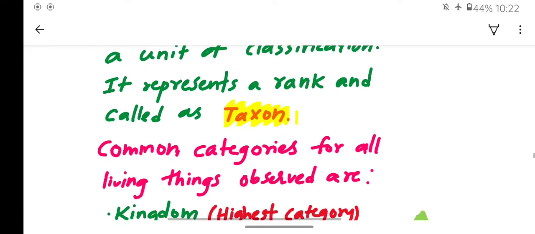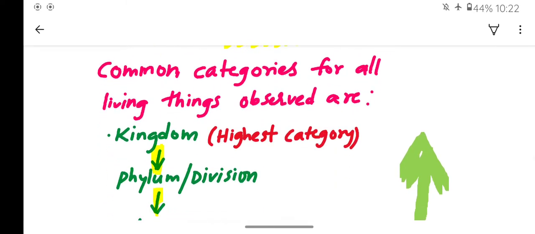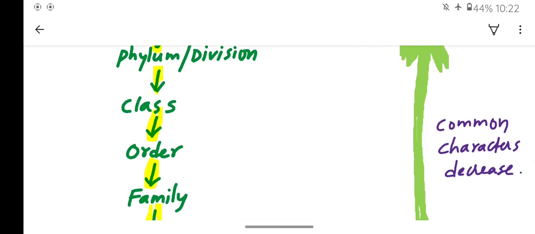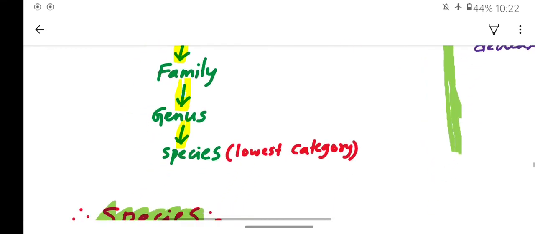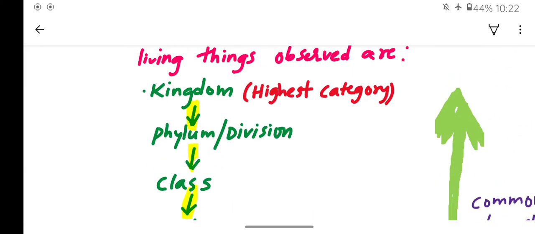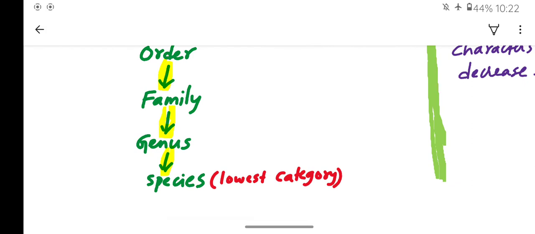So the common categories for all the living things observed are some common characteristics or categories which are applicable to all the organisms. Let us discuss them step by step. Have a look at this flowchart: kingdom followed by phylum, classes, order, family, genus and species. In this, kingdom is the highest category and species is the lowest category. So let us discuss what all these terms mean.